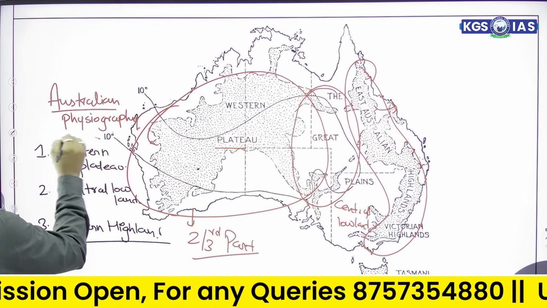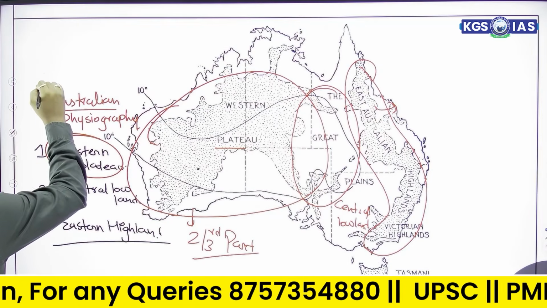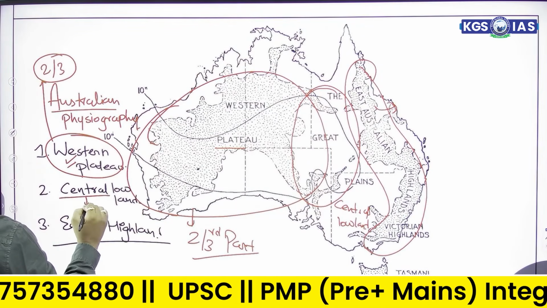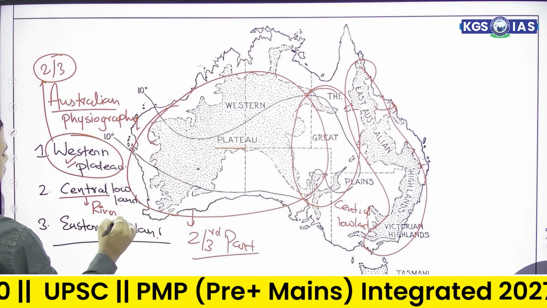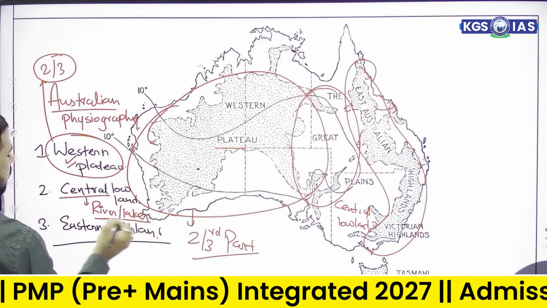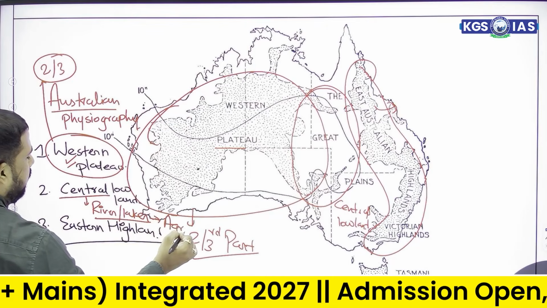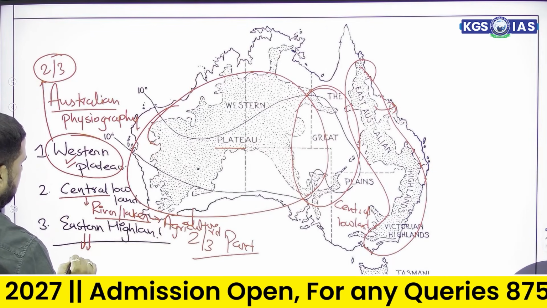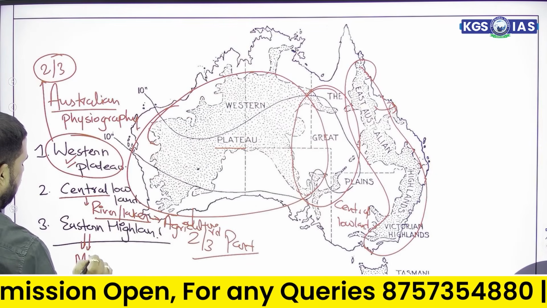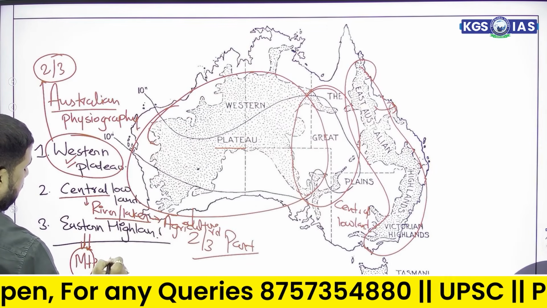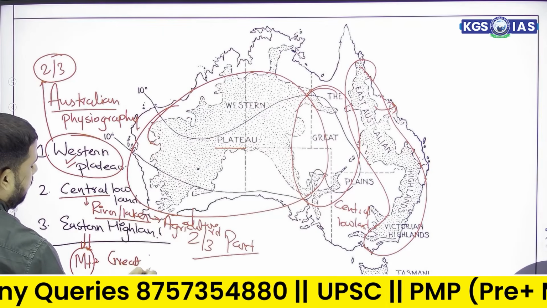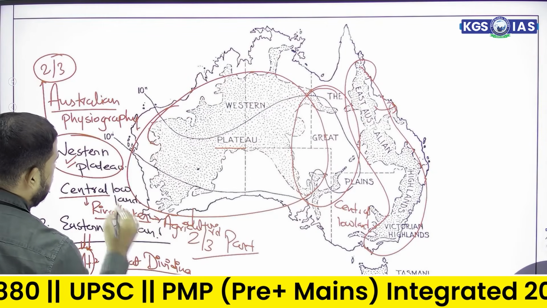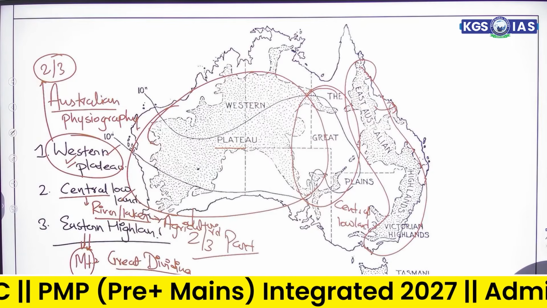First is Western Plateau, which has majorly desert region, and it is considered as two-thirds of Australia. Central Lowlands have so many rivers and lakes, which is famous for agriculture, sheep rearing, pisciculture and all. And Eastern Highland consists of mountains, and Great Dividing Range is the part of this. Now we move towards these in detail. Start with the Western Plateau.